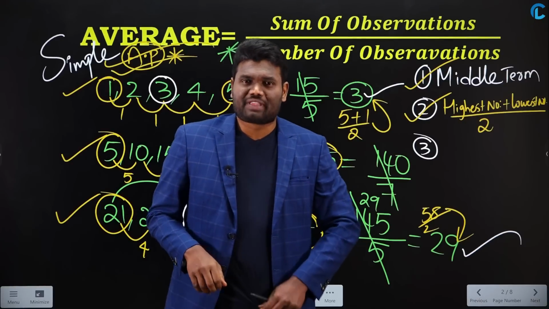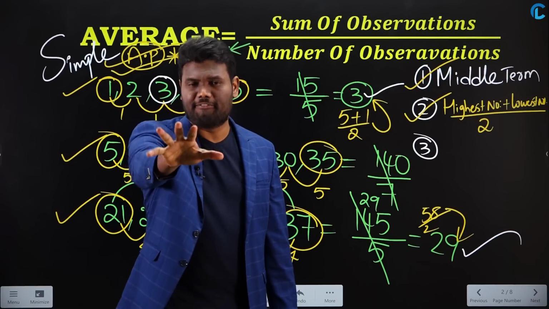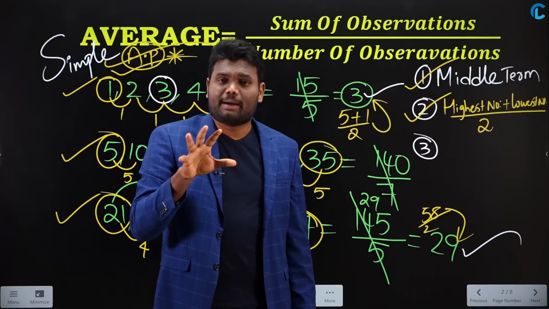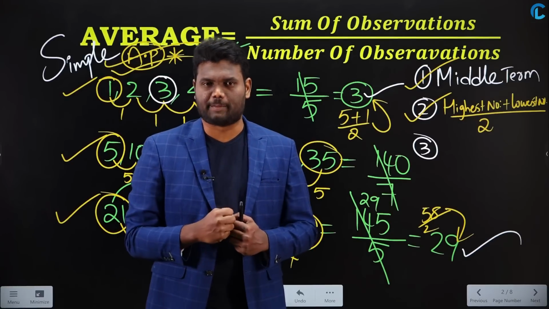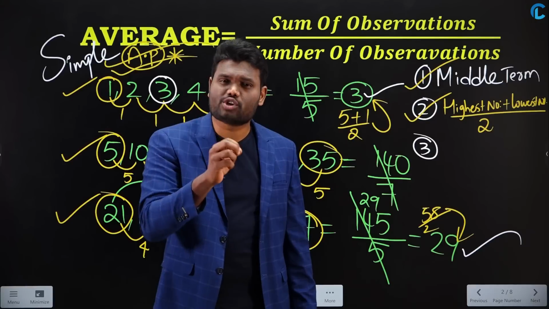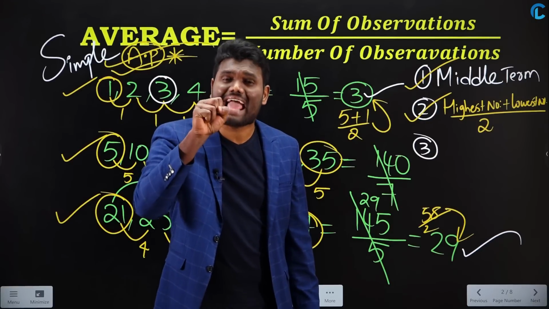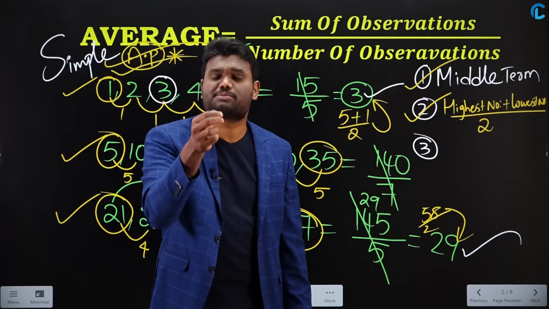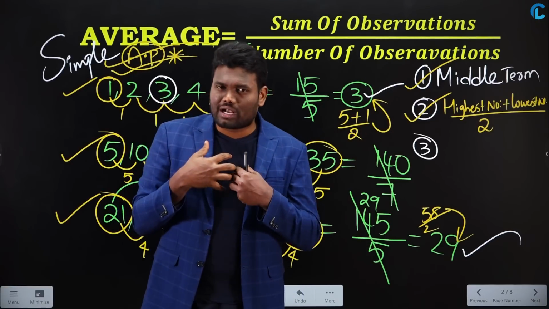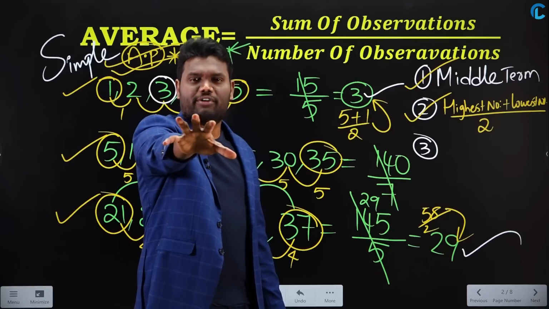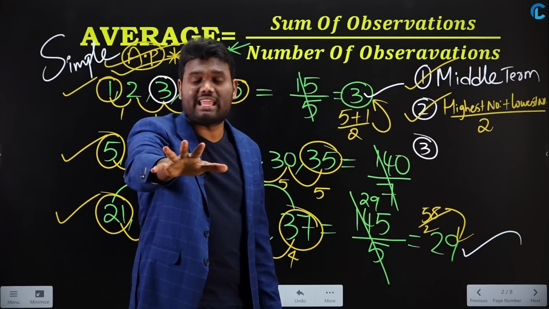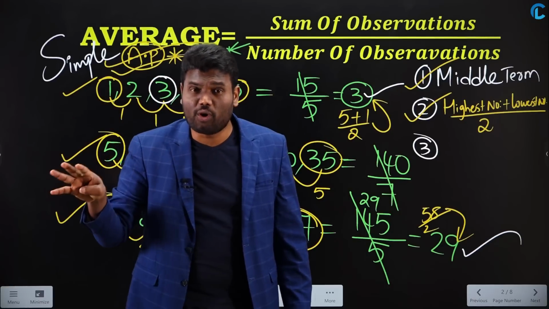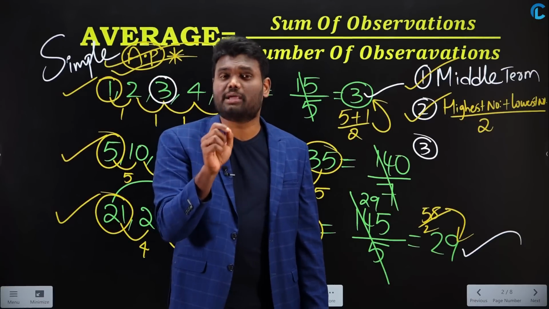Let us take an example: I have 5 persons in front of me and I have 20 chocolates with me, and I need to distribute those 20 chocolates to those 5 persons. On an average, each person gets how many chocolates? I have a total of 20 chocolates and I need to distribute them among 5. So each person gets on an average 4. So I can say that average is nothing but 4.